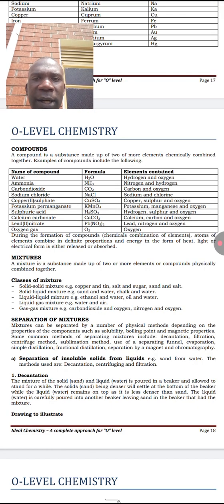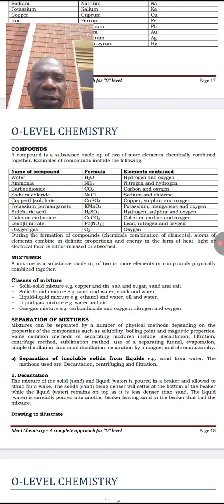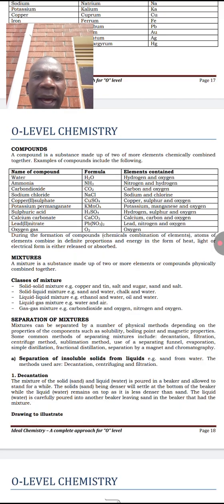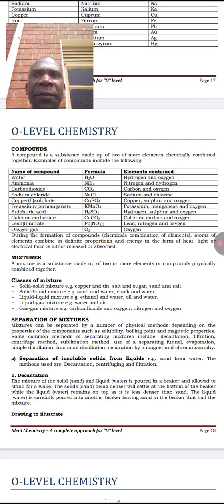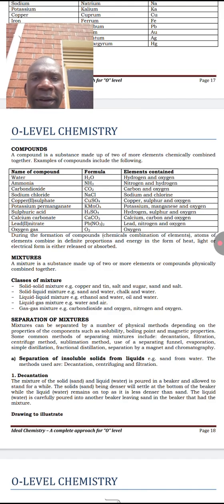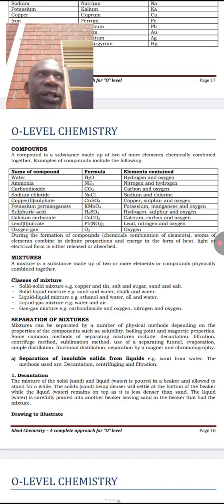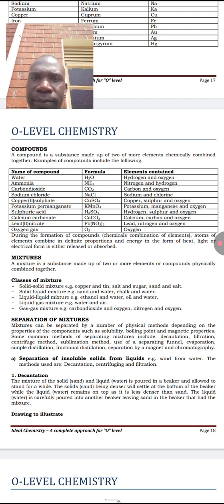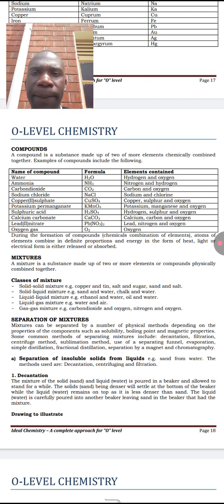And note that during formation of the compound, there is a chemical reaction whereby atoms of different elements combine together, during which process heat, light, and electrical energy is either released or absorbed. A mixture.